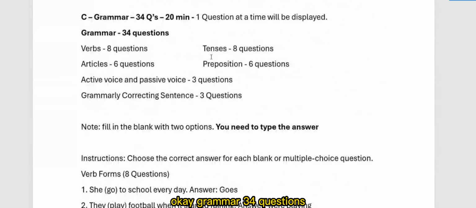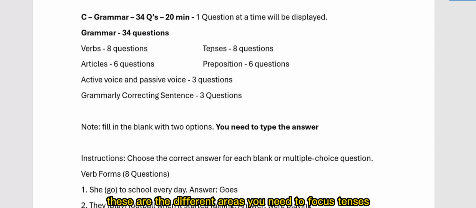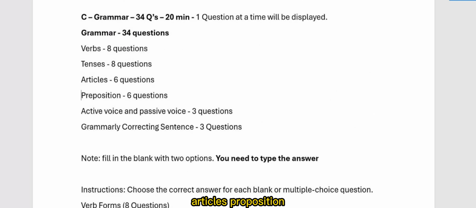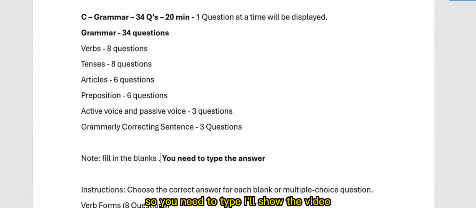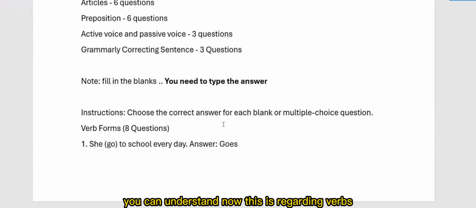Okay, grammar has 34 questions. These are the different areas you need to focus on: tenses, articles, prepositions, active voice converting into passive voice, and correcting grammatically incorrect sentences. That is around 34 questions. You can see the breakup. And fill in the blanks will be there. You need to type the answer. It's not with 2 options. They'll give some clue and you need to type the answer. Fill in the blanks also. So you need to type. I'll show the video so you can understand.